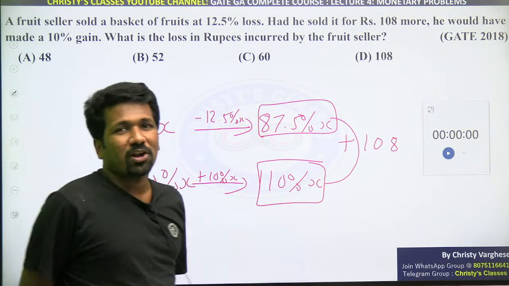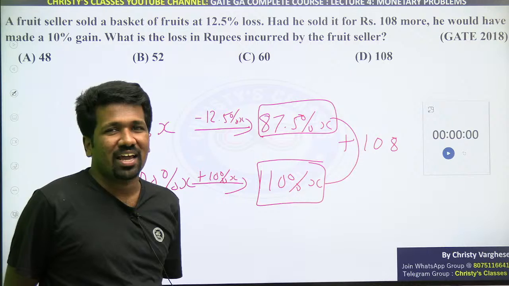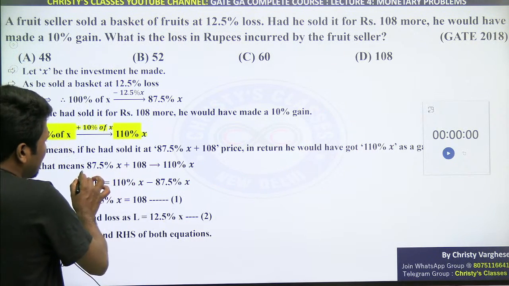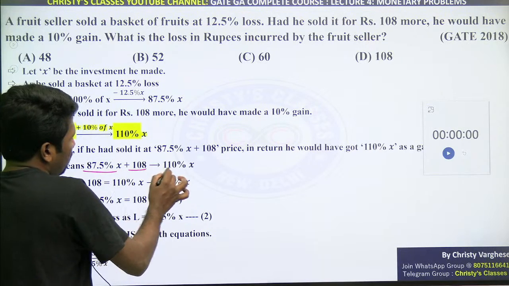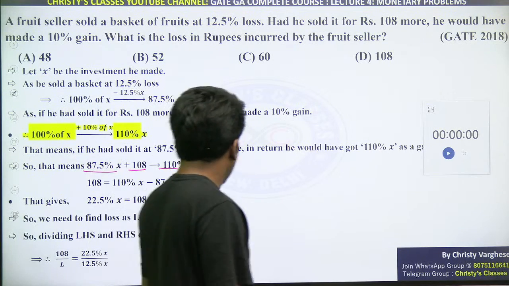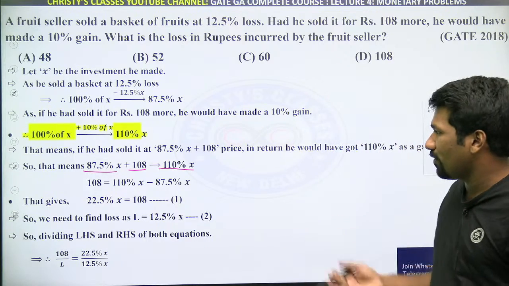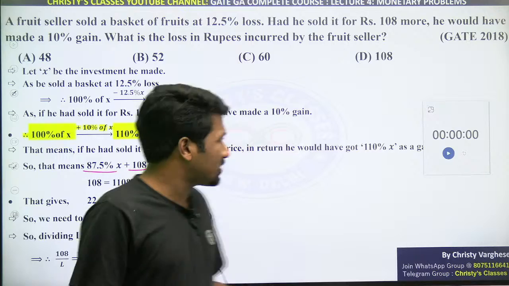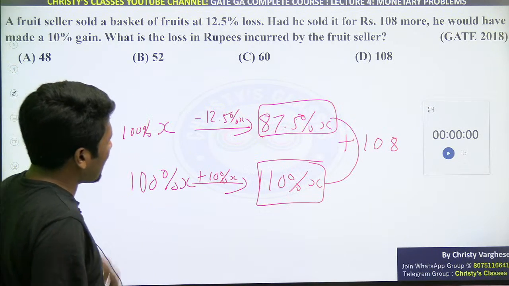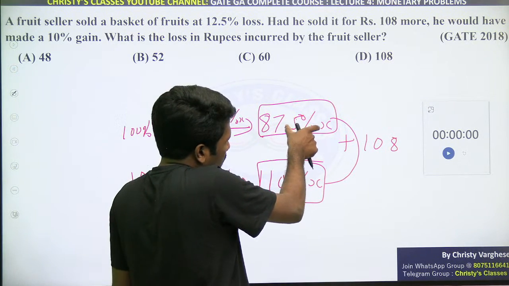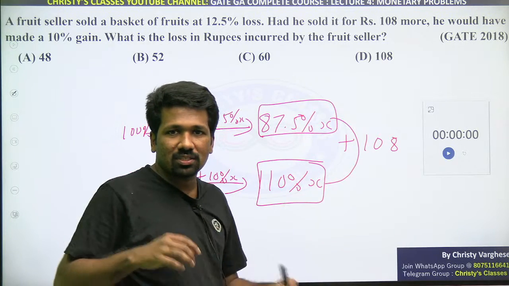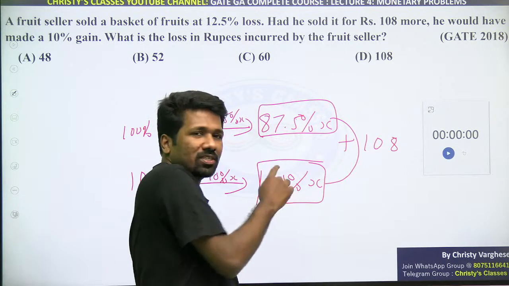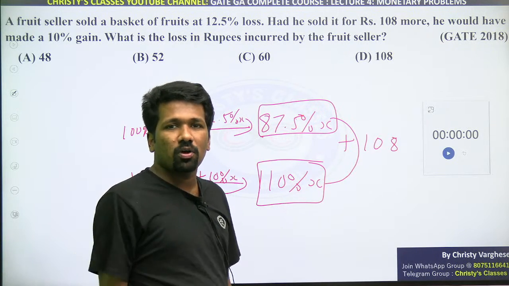Here also, if you are good with percentage, you don't have to write the steps. If you are not good with percentage, you can write the steps like this: 87.5% of X plus 108 equal to 110% of X, and then solve it and simplify it. But if you are good with percentages, there itself you can say that 87.5% 100 होने के लिए 12.5 एक्स्ट्रा चाहिए और वो 12.5 से 10 एक्स्ट्रा, that is 22.5 ना.